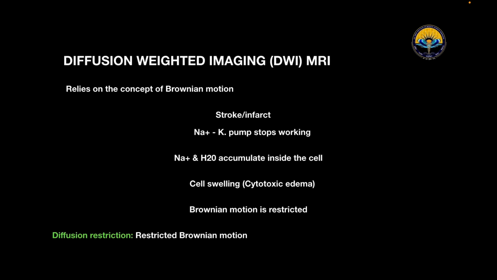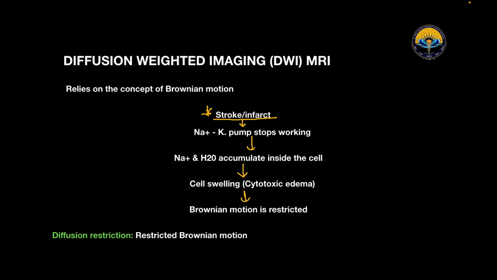Now what is diffusion weighted imaging? Diffusion weighted imaging relies on the concept of Brownian motion. If a patient has complaints of stroke or infarct, what happens? The sodium and potassium pumps stop working. That's why sodium and water accumulate inside the cells and cell swelling occurs. That is cytotoxic edema, and there is restriction of the Brownian motion.